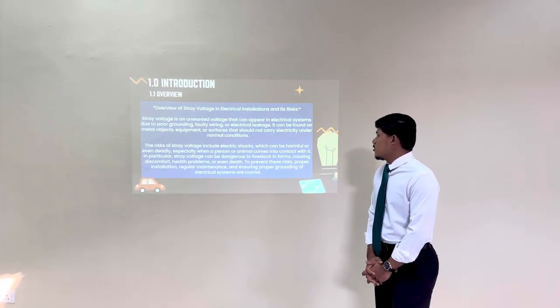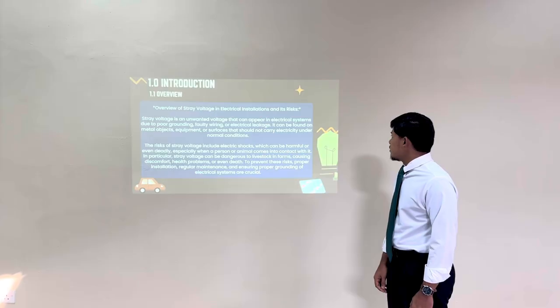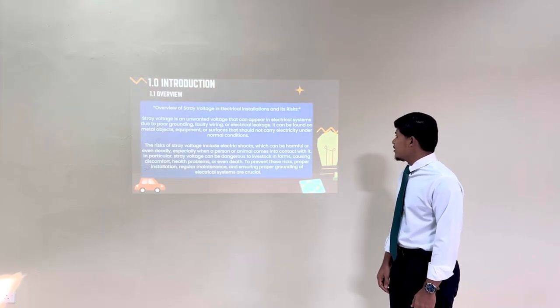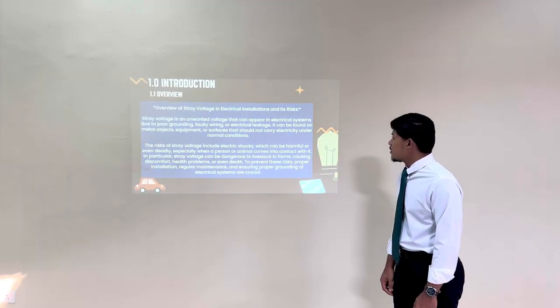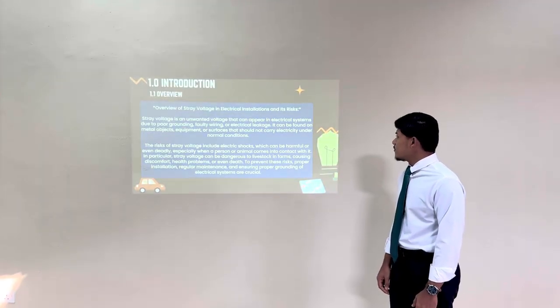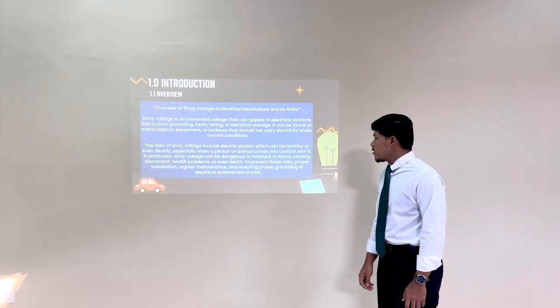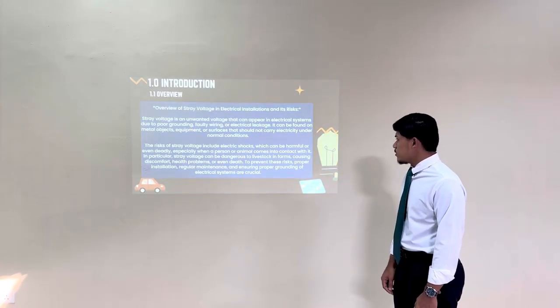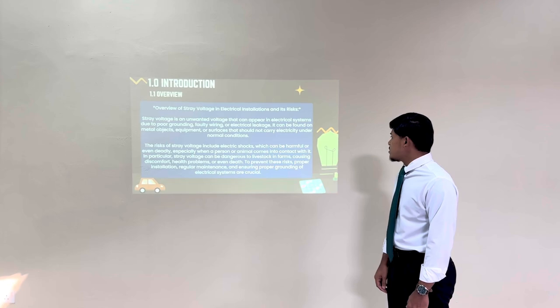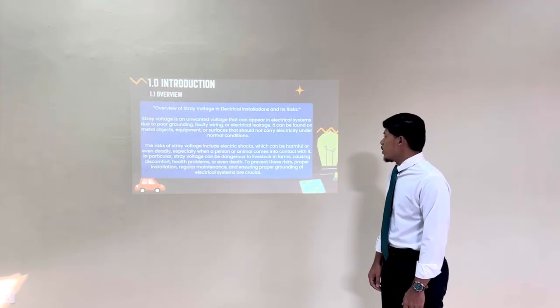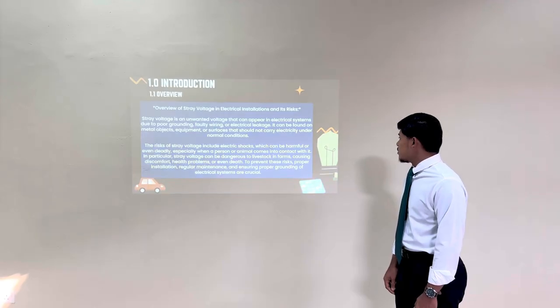Stray voltage is a voltage that can appear in an electrical system due to poor grounding, thin wiring, or electrical leakage. It can be found on metal objects, equipment or surfaces that should not carry electricity under normal conditions. The risk of stray voltage includes electric shock, which can be harmful or even deadly, especially when a person or animal comes into contact with it.